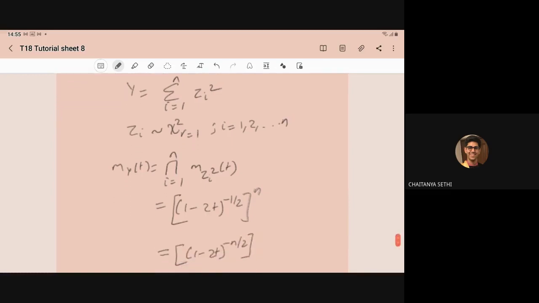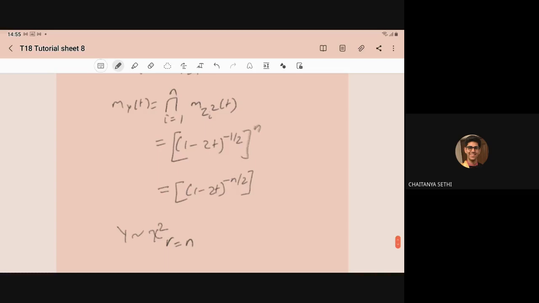So the moment generating function for the chi-square distribution is (1 minus 2t) to the power minus degree of freedom upon 2. So (1 minus 2t) to the power minus 1 upon 2, and whole power n. So this will become (1 minus 2t) to the power minus n by 2. That implies it is the moment generating function of the chi-square distribution, and the moment generating function is nothing but a fingerprint.